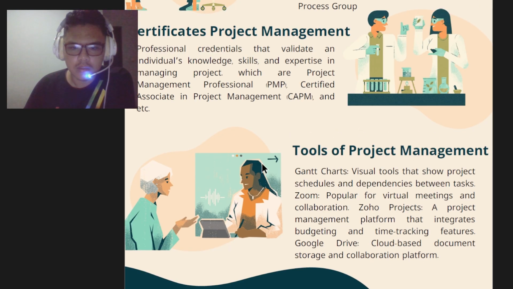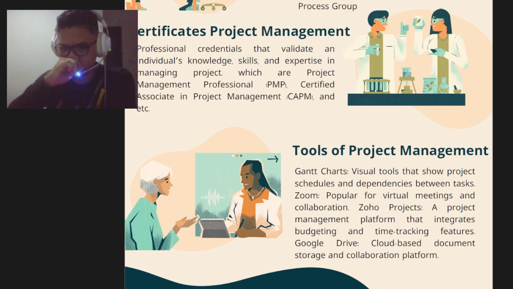And the last is, what are the tools of project management? So the first is Gantt chart. It's to visualize the tools that show project timeline, milestones, and task dependencies.